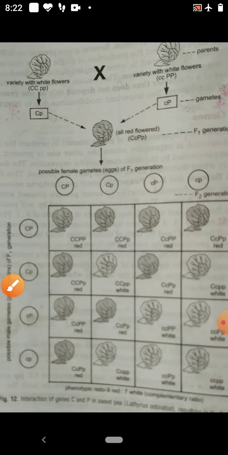They are capital C, capital P; capital C, small p; small c, capital P; and small c, small p. So these are the four types of gametes produced by F1 offspring, and they are going to make the self cross.